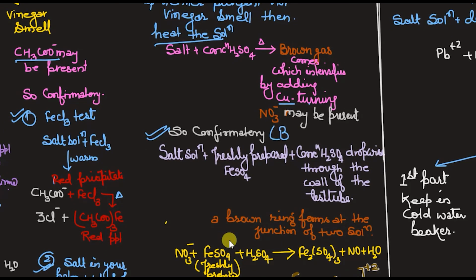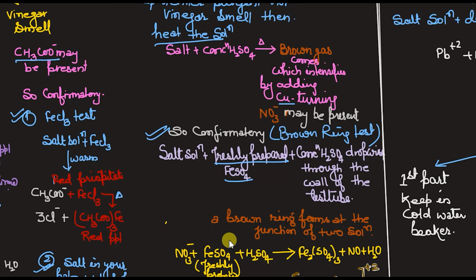The confirmatory is the brown ring test. Okay. So in this case, what we do, we add the salt solution, and then we take the freshly prepared FeSO4. This is very much important. Freshly prepared FeSO4 we add, and we just add conc H2SO4 dropwise through the wall of the test tube. These lines are very important, so you have to note them down as they are. So salt solution, then freshly prepared FeSO4, and then conc H2SO4 dropwise.